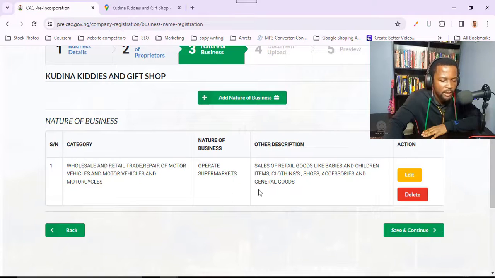I'm done with the third step, which is nature of business. So I've filled in the nature of the business that will be carried out with this business name. I'll simply come here to save and continue.